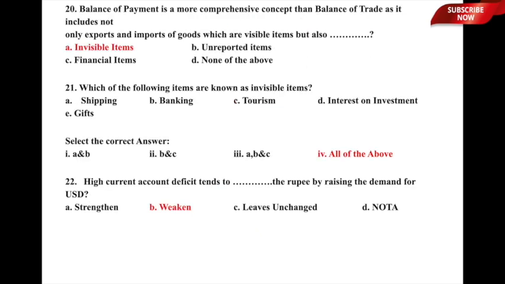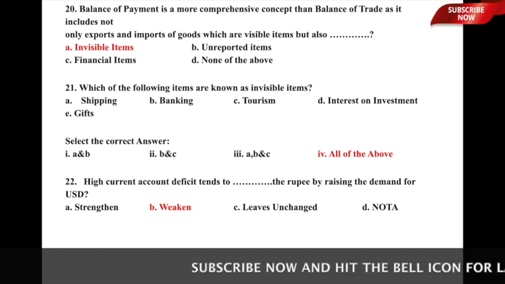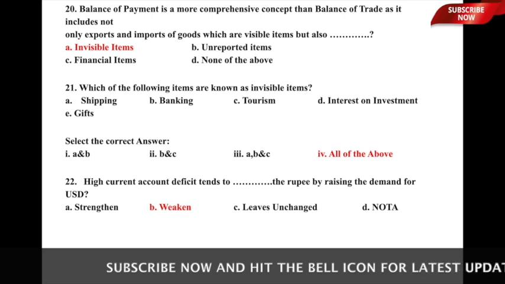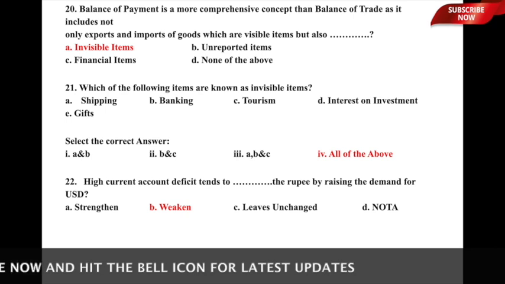Question number 20 is, balance of payment is a more comprehensive concept than balance of trade, as it includes not only exports and imports of goods which are visible items, but also what? Why is balance of payment a more comprehensive concept than balance of trade? As it includes not only exports and imports of goods which are visible, but also something else. What is that something else? Is it A, invisible items, B, unreported items, C, financial items, or D, none of the above?